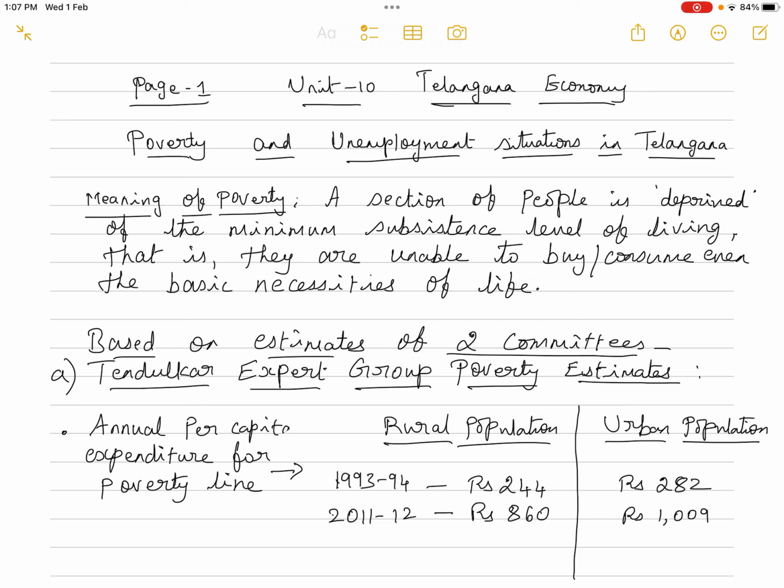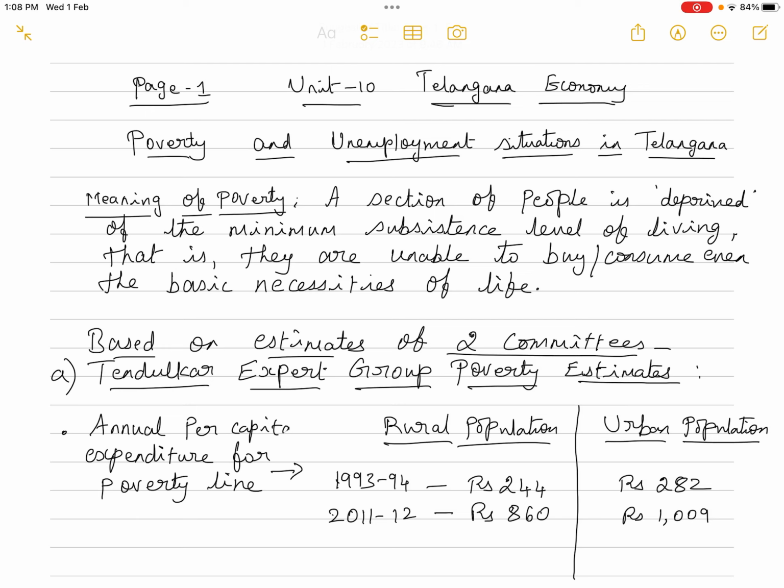See, in order to check whether people consume a certain minimum subsistence level of living, it is not possible to individually go and check each and every person, whether they are consuming the minimum calories or minimum nutritional diet or not. Physically it is not possible to conduct such a survey. So how is it estimated? In order to consume so and so level of food grains and nutritional diet, how much does a person have to spend? If he or she is able to spend that much money, then it is assumed that the person is above the poverty line.